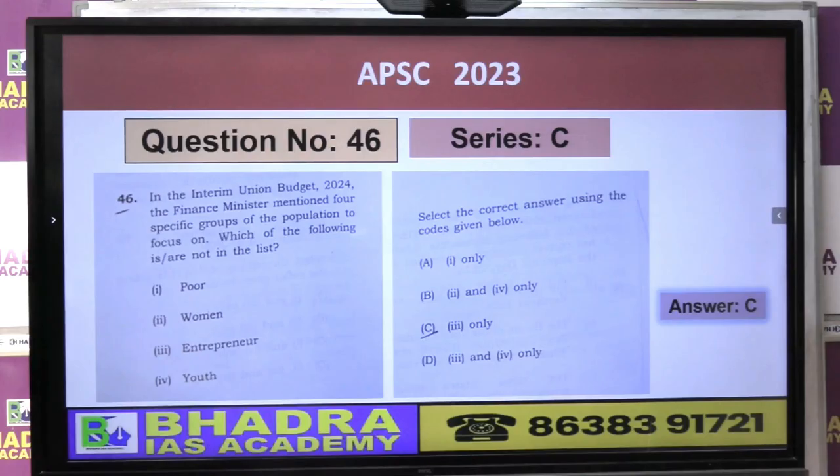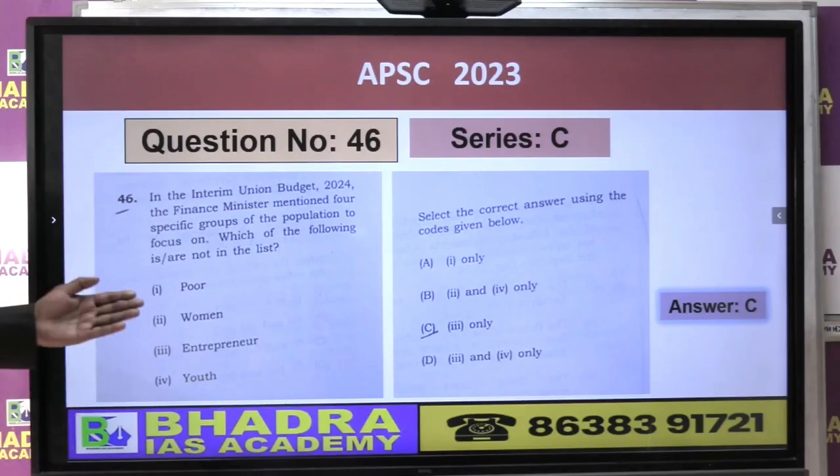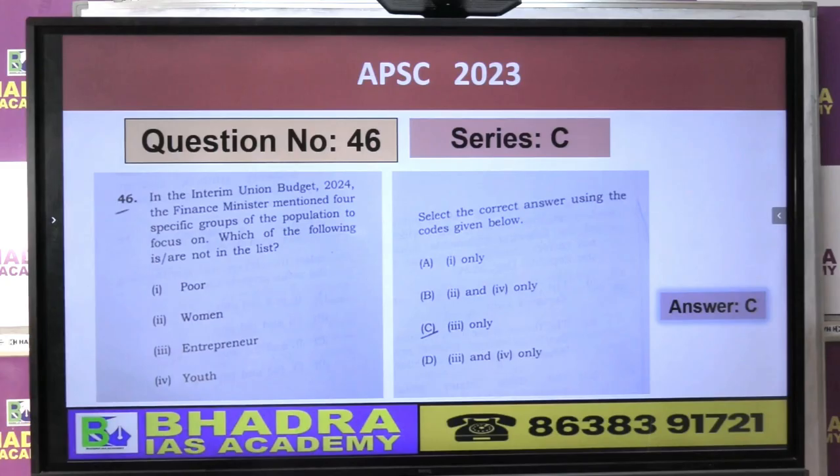Now exam point of view, if you see here, APSC 2023 में we had a question, direct question from the budget. It was related to the Union Budget 24, which is the interim budget. Question पूछा था इस budget में government talked about 4 pillars. Which are the 4? Which is the correct one, or which is not one of the 4 here, right? So this question was taken directly from the budget. Okay, that is the last year का APSC prelims.